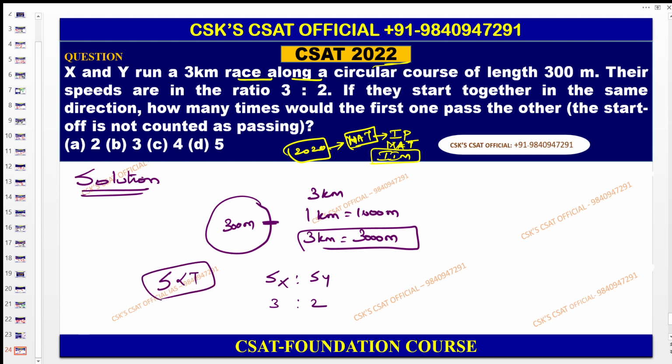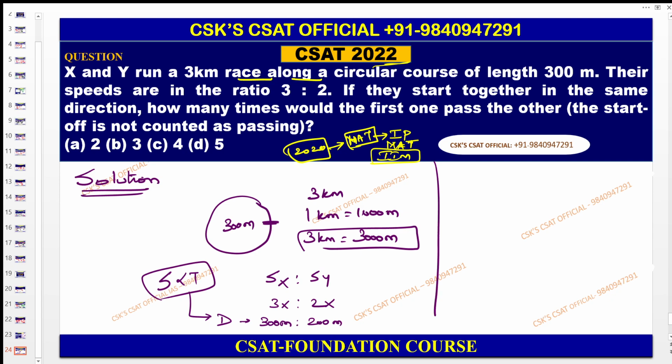If it is 3x here, 2x there. So if X covers 300 meters, Y covers 200 meters. This is with respect to the distance also, applying the concept that speed is directly proportional to distance.